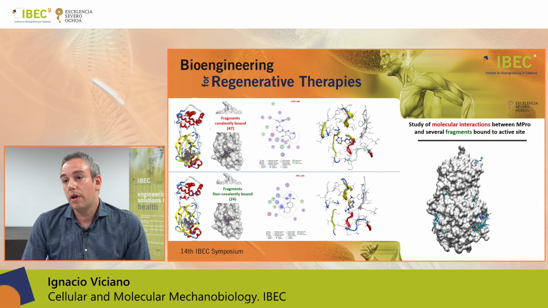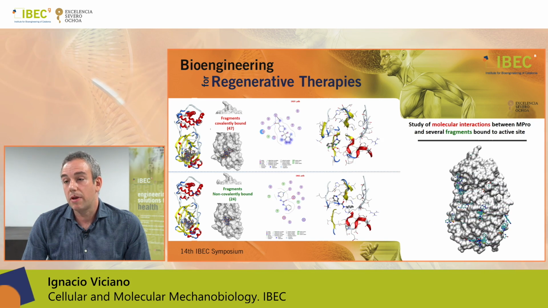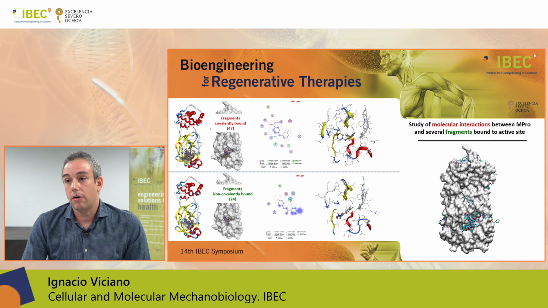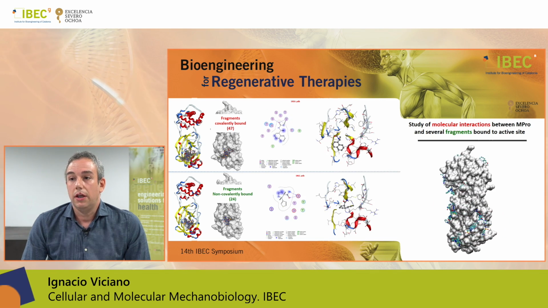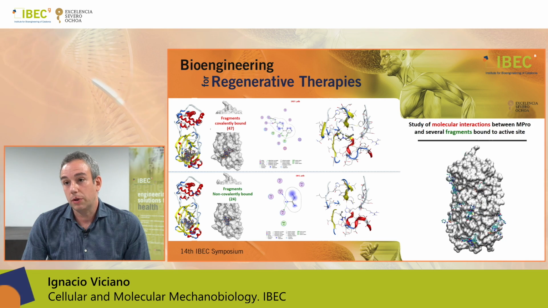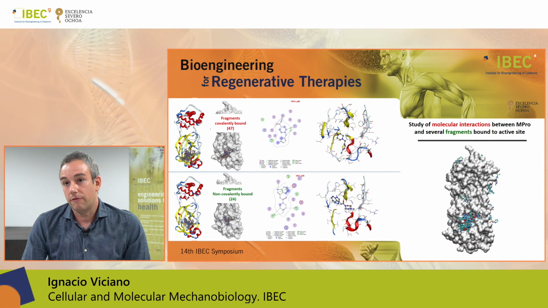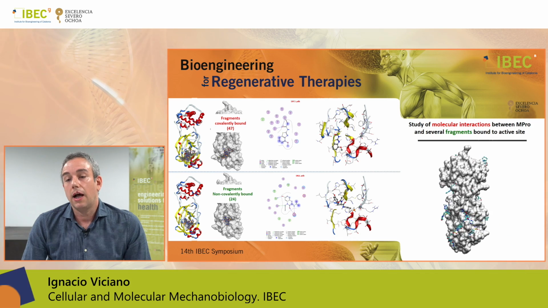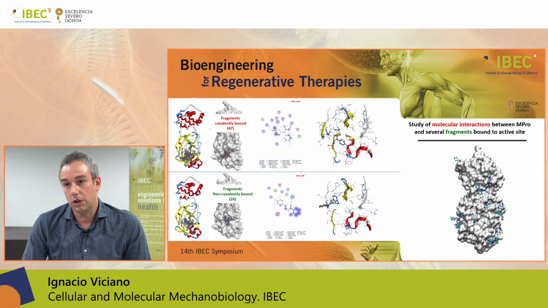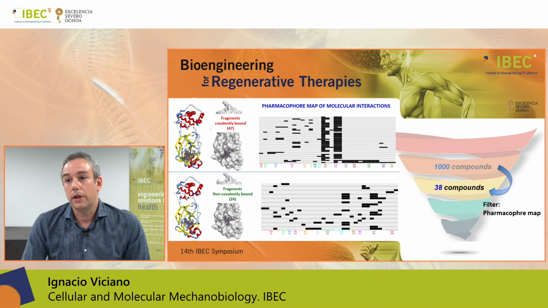Apart from this, we were able to obtain several crystallographic structures of main protease in complex with different small organic fragments. In this case, we studied the interactions between this protease and 47 fragments covalently bound to the active site and 24 fragments not covalently bound to this active site. Then, we could create, by analyzing these interactions, a pharmacophore map of the main or most important molecular interactions. In this way, we filtered the 1,000 compounds according to this pharmacophore map, thus reducing the amount of compounds to only 38.